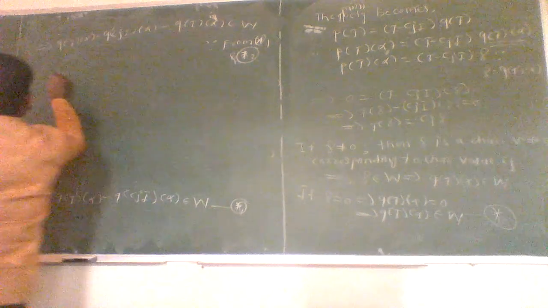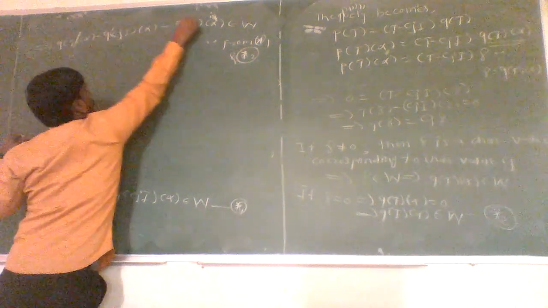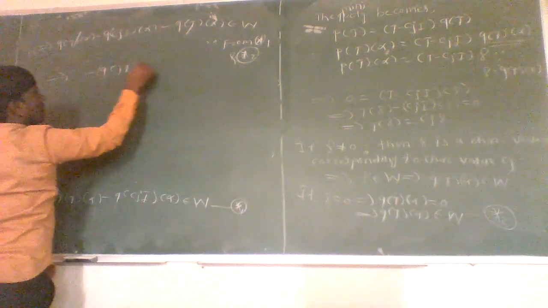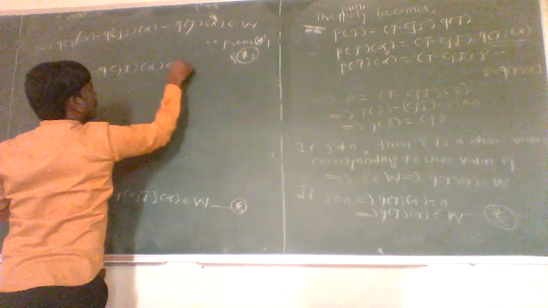Okay. Now Q of T of alpha is cancelled, which implies Q of Cj of alpha belongs to W. Now here alpha does not belong to W.